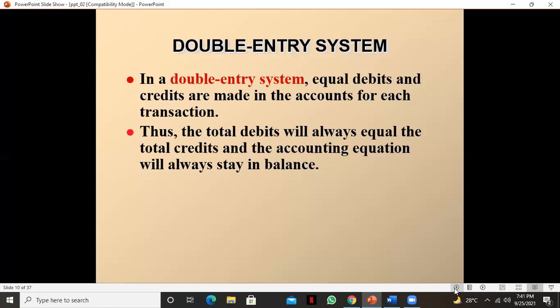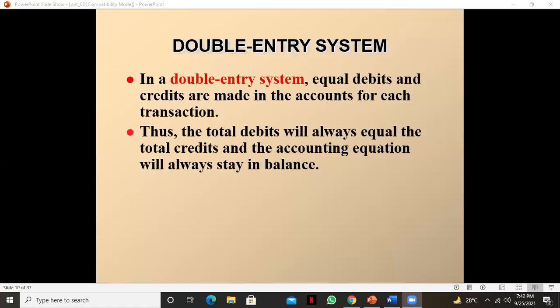In the accounting equation, there is an effect on two sides for each transaction. Either there is an effect in the asset side, or on the other side. In double entry system, for each and every account, the same amount will go to the debit balance and the same amount will go to the credit balance. That's why it is called a double entry bookkeeping system.